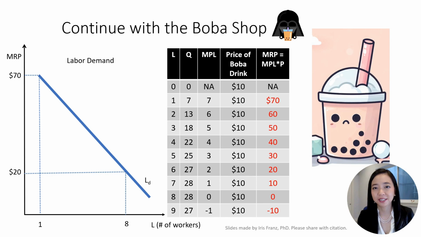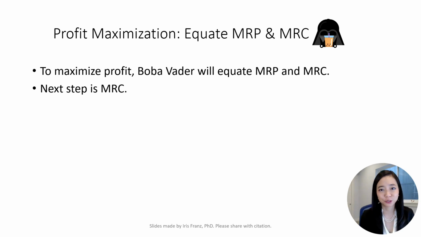Finally, Boba Vader calculated how much money each additional worker can make for him by computing marginal revenue product, MRP. MRP is equal to the price of the boba drink times the marginal product of labor. For instance, the first worker makes an additional 7 drinks, and Boba Vader can sell each drink for $10. So the first worker made $70 for Boba Vader, and so on. Boba Vader must equate marginal revenue product MRP and marginal resource cost MRC to maximize the profit. He already calculated MRP, so he must now calculate MRC.